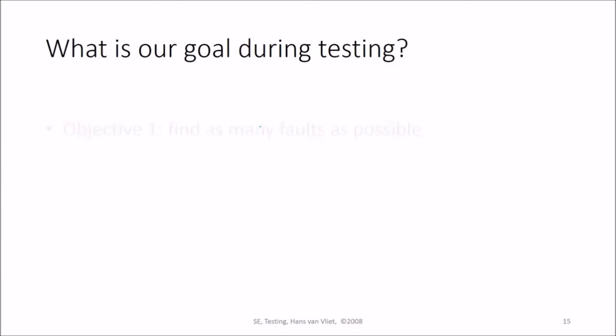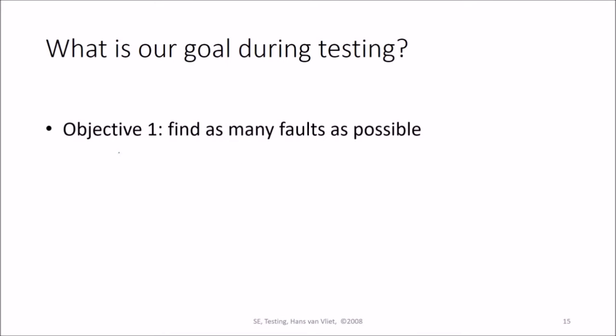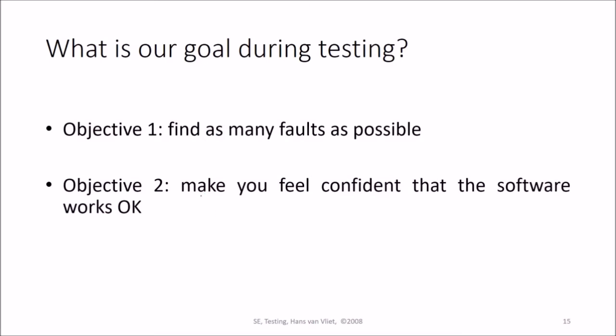So what is our goal during testing? Objective 1 is to find as many faults as possible. Objective 2 is to make you feel confident that this software works fine. You are confident because we have already found as many faults as possible, not errors but faults.